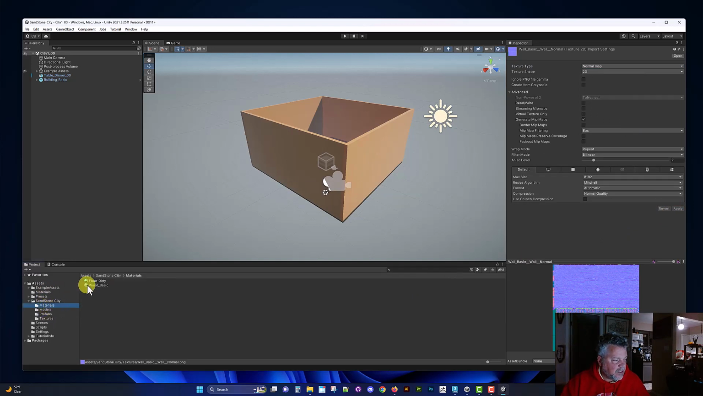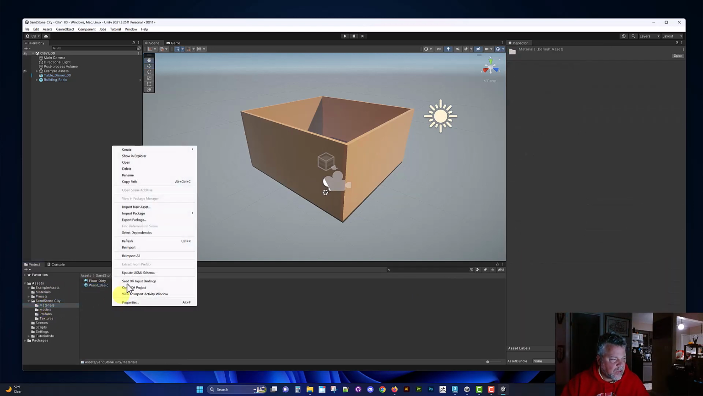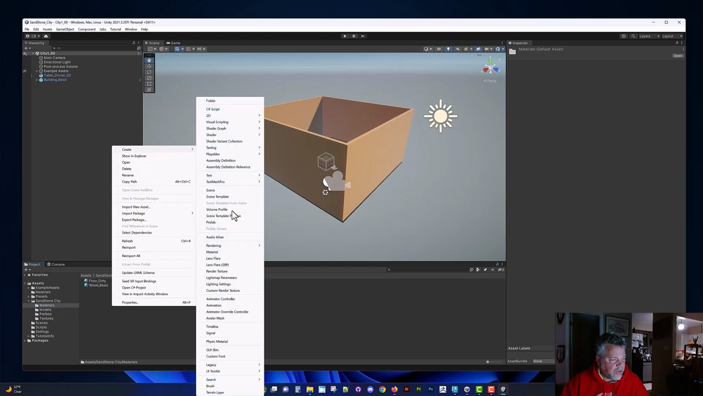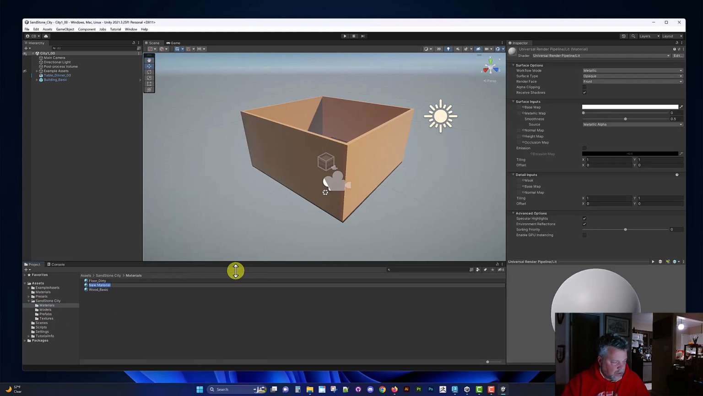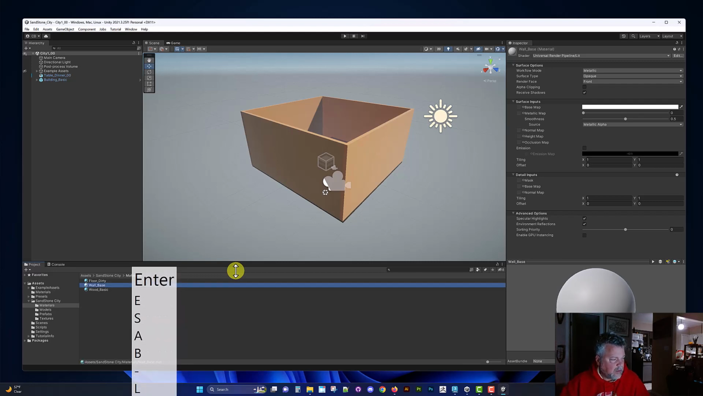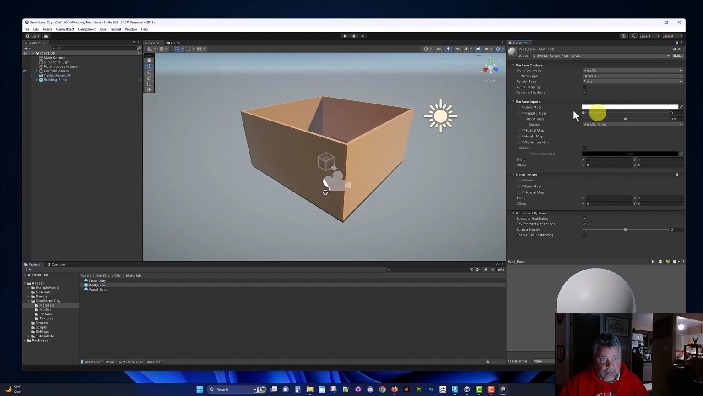I'm going to create a new material. I have a material in here that's wood basic, and I'm using that on the wall, so I'm going to change that. I'm going to create a new material. And then I'm going to lock it so I can leave the actual material in the inspector. This will allow me to drop textures in. All basic